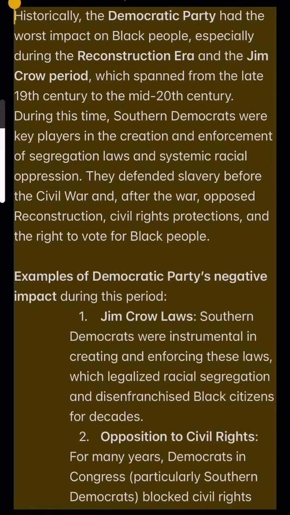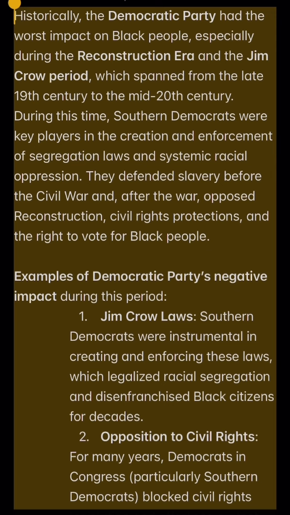Historically, the Democratic Party had the worst impact on black people, especially during the Reconstruction era and the Jim Crow period, which spanned from the late 19th century to the mid-20th century. During this time, Southern Democrats were key players in the creation and enforcement of segregation laws and systemic racial oppression. They defended slavery before the Civil War and, after the war, opposed Reconstruction, civil rights protections, and the right to vote for black people. Examples of the Democratic Party's negative impact during this period: